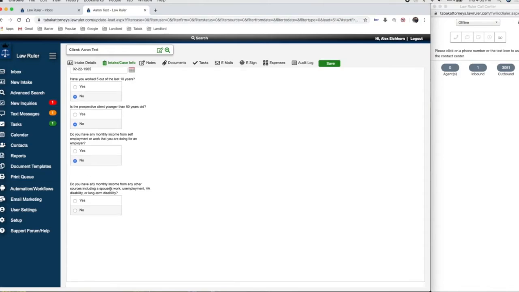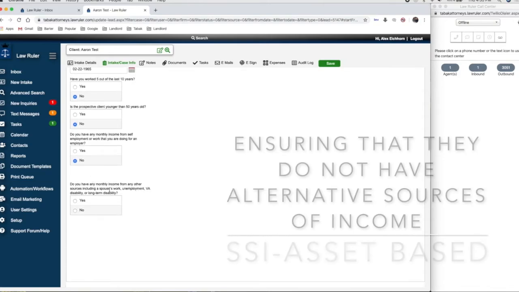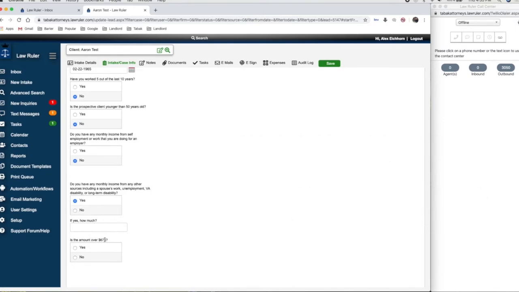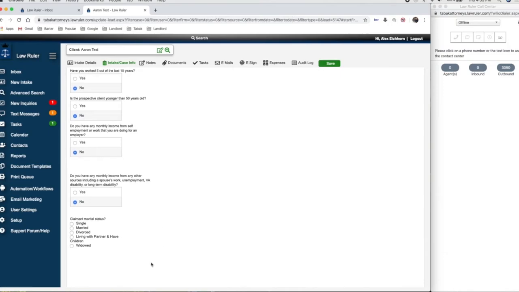So, do you have any monthly income from any other sources, including a spouse's work, unemployment, VA disability, or long-term disability? If yes, we will again ask how much, and if that amount is over what is really $700, we will again not be able to help. For purposes of the tutorial, we're going to mark no, so that we can continue forward.